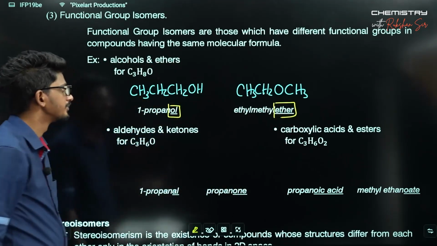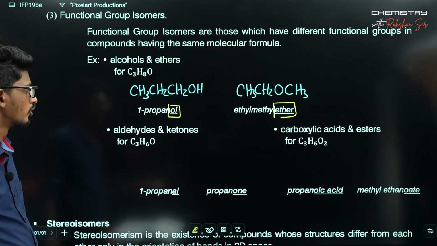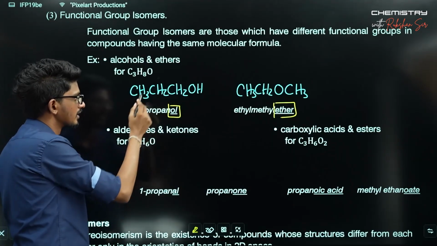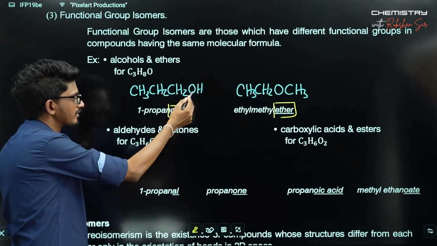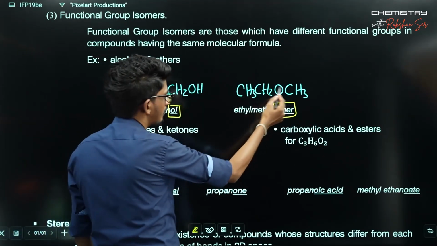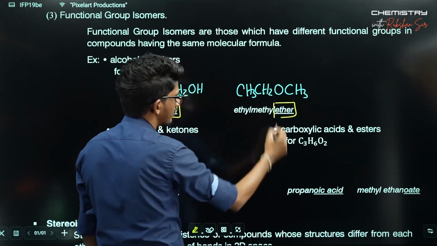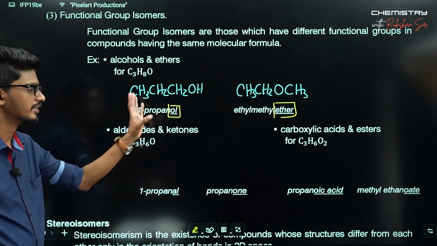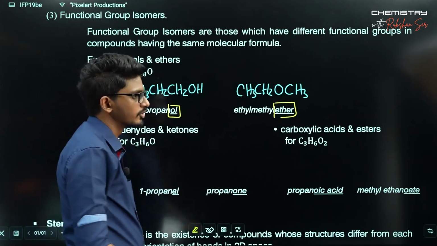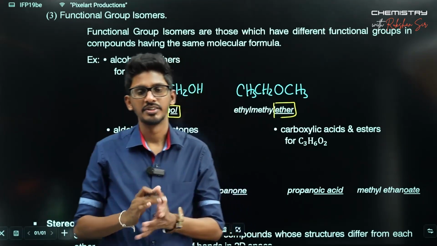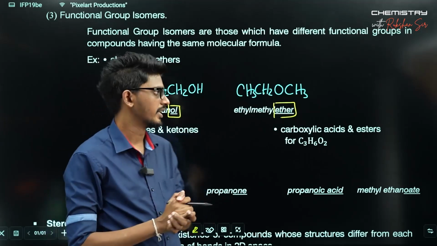Both come with the same molecular formula. You have 3 carbons, 8 hydrogens and 1 oxygen. Even here, 3 carbons, 8 hydrogens and 1 oxygen. The alcohols and ethers are a good example for functional group isomers, right?